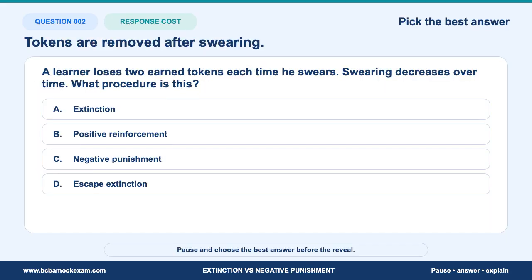Question 2. Do not answer from the title alone. A learner loses 2 earned tokens each time he swears. Swearing decreases over time. What procedure is this? Do not let the word removed decide the answer by itself. What would an examiner expect you to discriminate here? Pause now and choose the best answer.